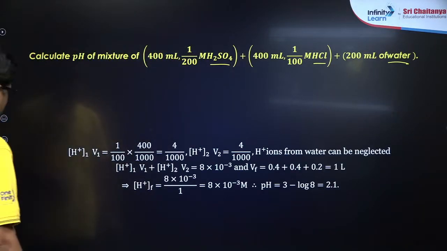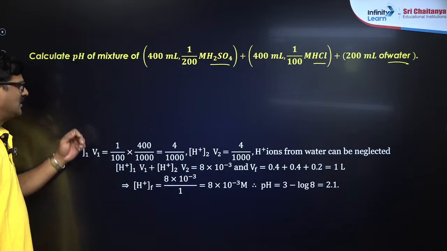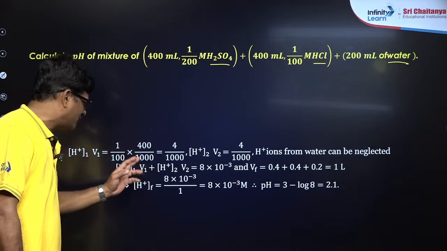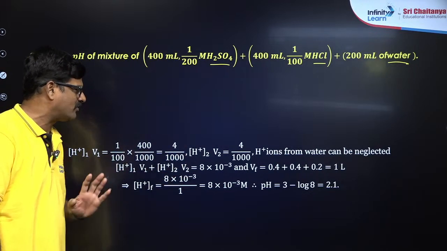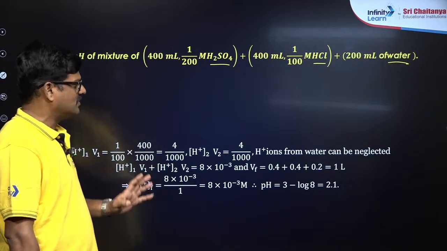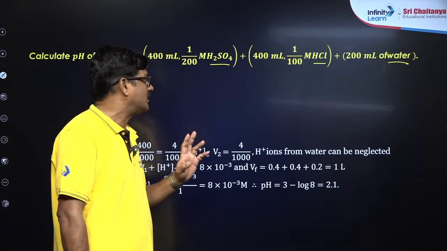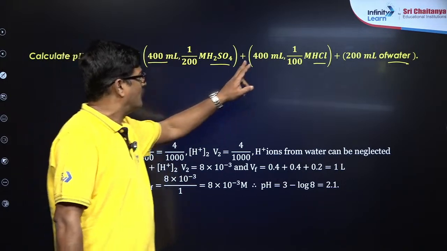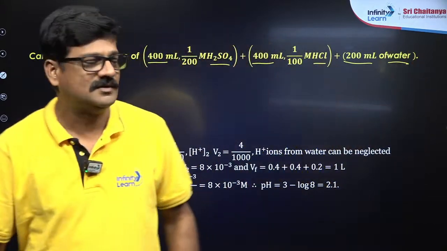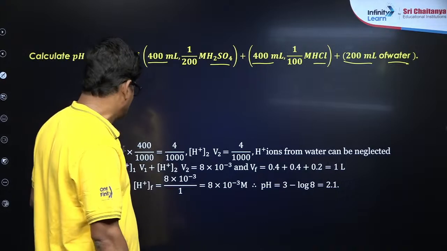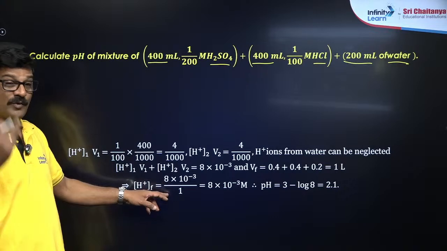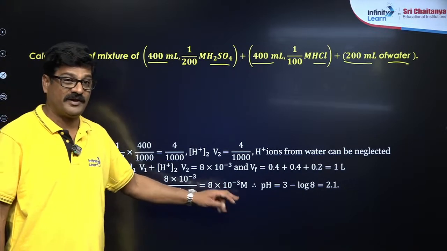We can say H1V1 plus H2V2, both are mixed, is equal to 8 into 10 power minus 3. And it is with 0.4 plus 0.4 plus 0.2 is equal to 1 liter, because 400 ml, 400 ml and 200 ml together make 1 liter. So you can take H plus final is going to be 8 into 10 power minus 3 upon 1 liter, which is equal to 8 into 10 power minus 3.